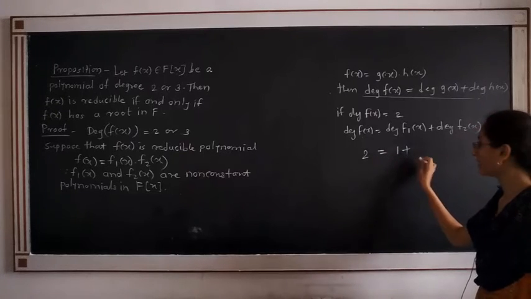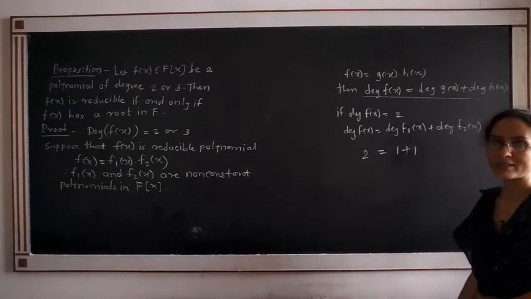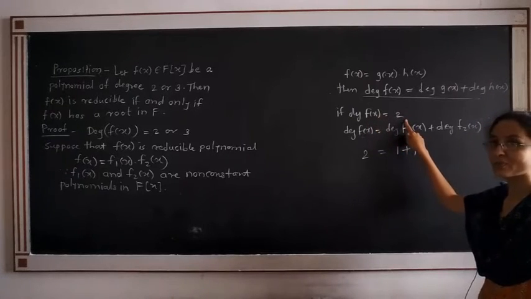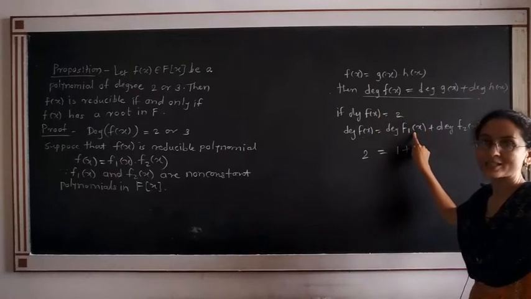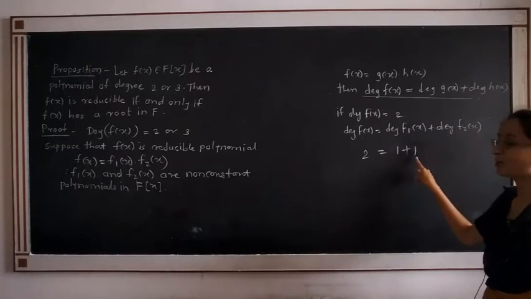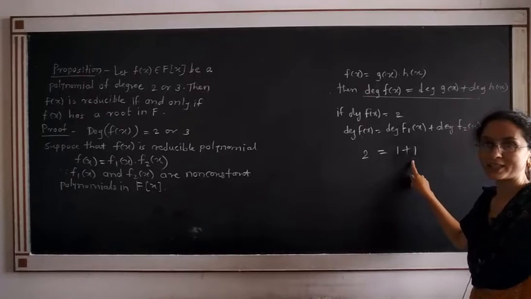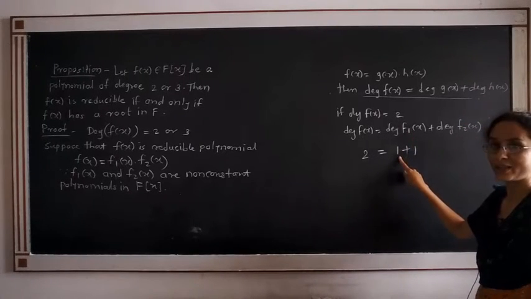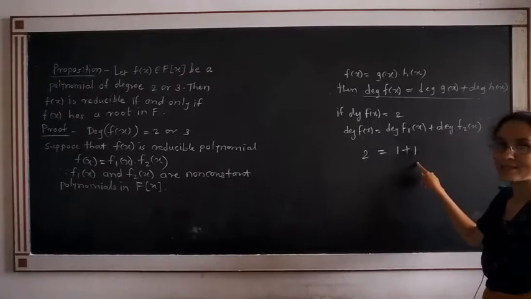To balance this equation, the degree of f2(x) is equal to 1 again. Means what? If the degree of f(x) is 2, then f1(x) is a polynomial of degree 1 and f2(x) is a polynomial of degree 1.